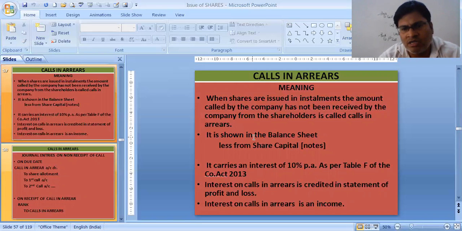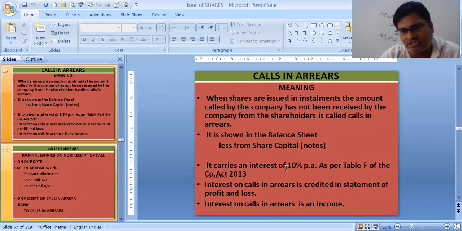It is shown in the balance sheet under notes to accounts of share capital, less from share capital. It is not shown as current asset or current liability. It cannot be shown as current asset. It is not an asset as such. Though we will be receiving it, we will be showing it as a subtraction from the share capital, if not received within 31st March. It carries an interest of 10% per annum as per Table F, because we need to receive this interest.